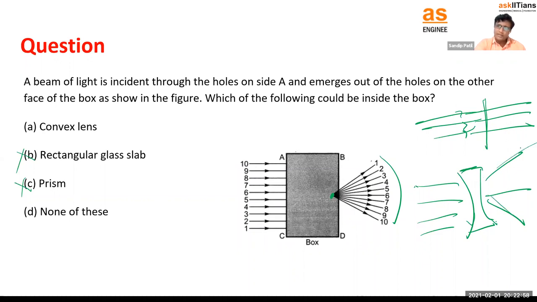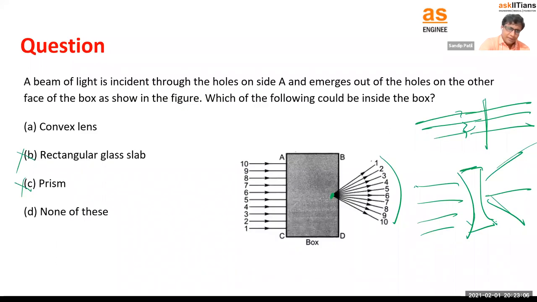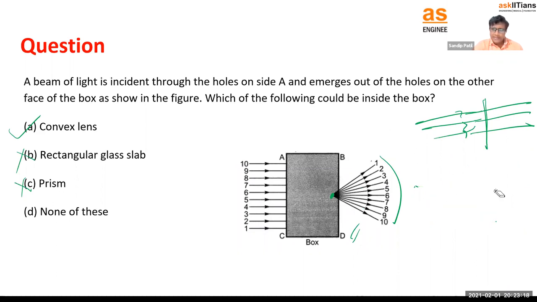Yeah, this should be a concave lens, right? Or a convex lens in this case. So don't worry about this. Just remember that there must be some lens inside to get something like this. So our answer will be convex lens in this case.